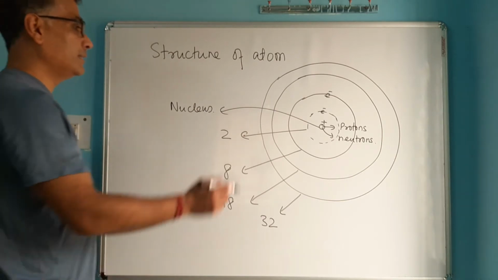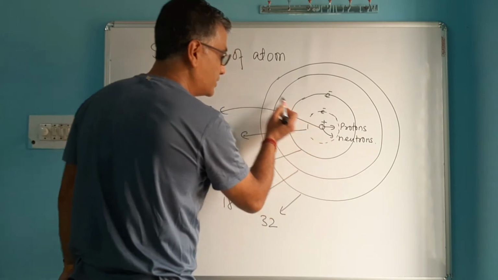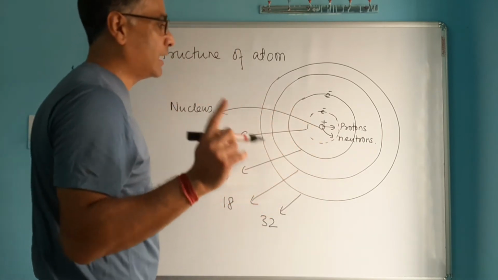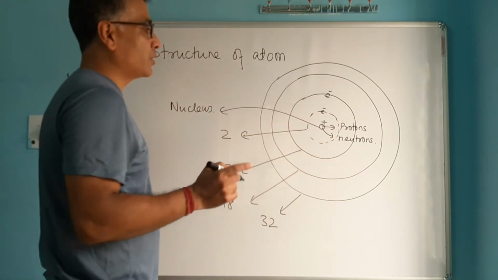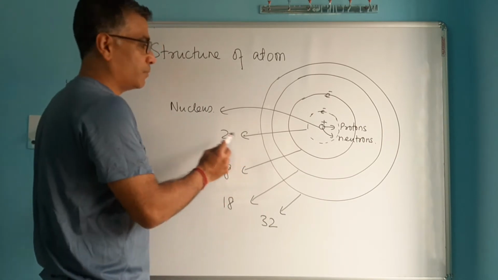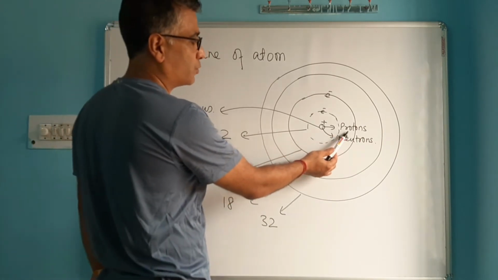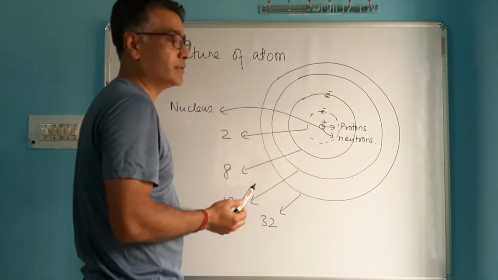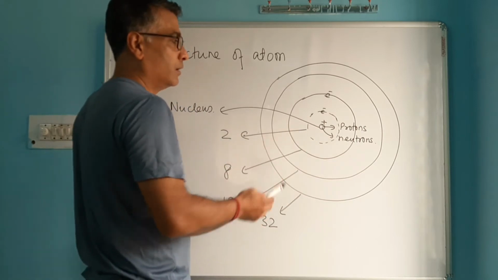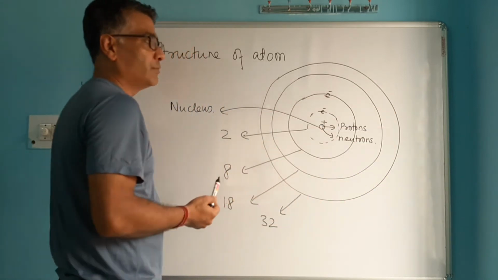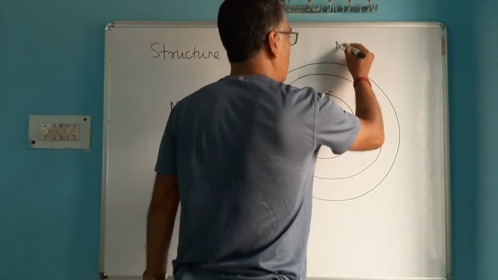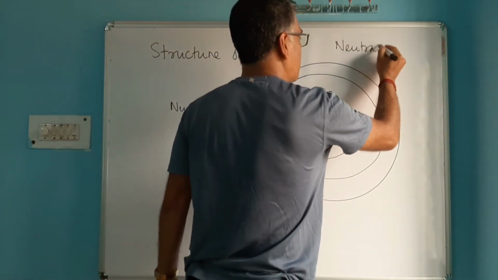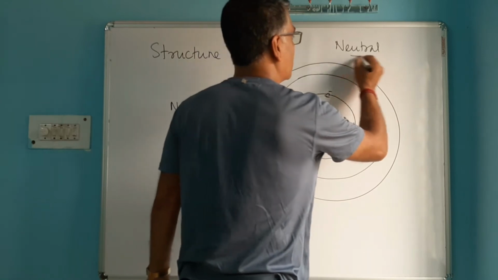Inside this atom, whatever number of protons are present. One more thing about the atom: an atom is a neutral entity. Even though atoms are made up of positively charged particles like protons, and they also have negative particles like electrons, yet as a whole, an atom is neutral. So what makes them neutral in spite of the presence of positive and negative?